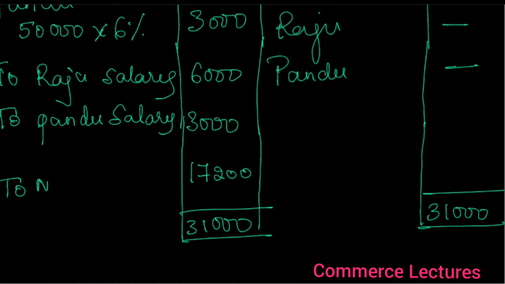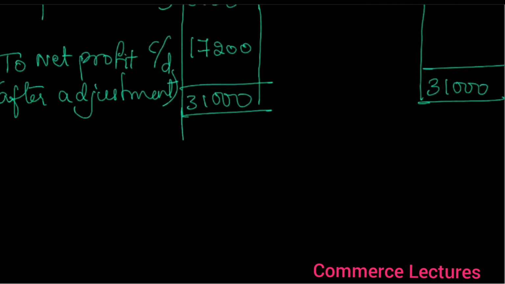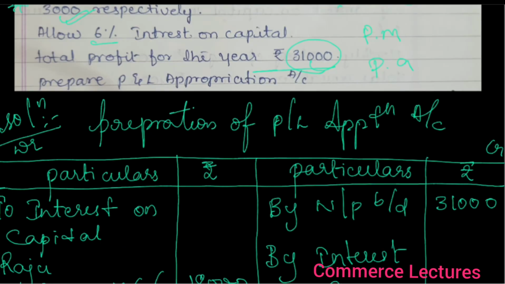to net profit carried down after adjustment. Okay, now you have to share the net profit among the partners equally. What is the ratio?